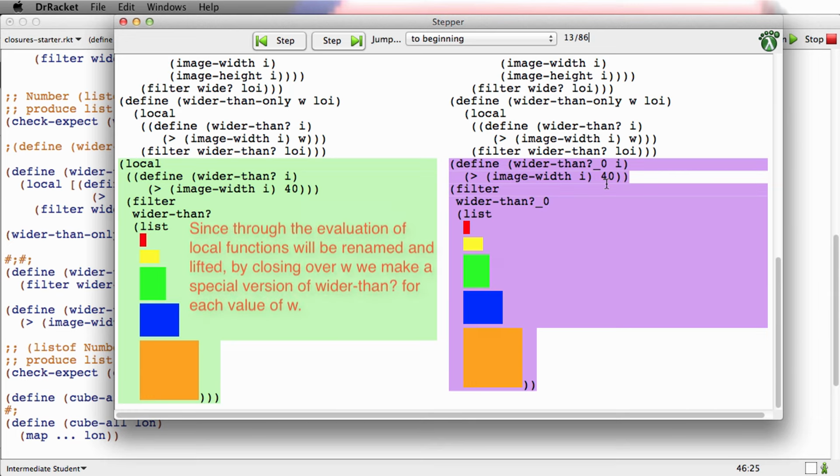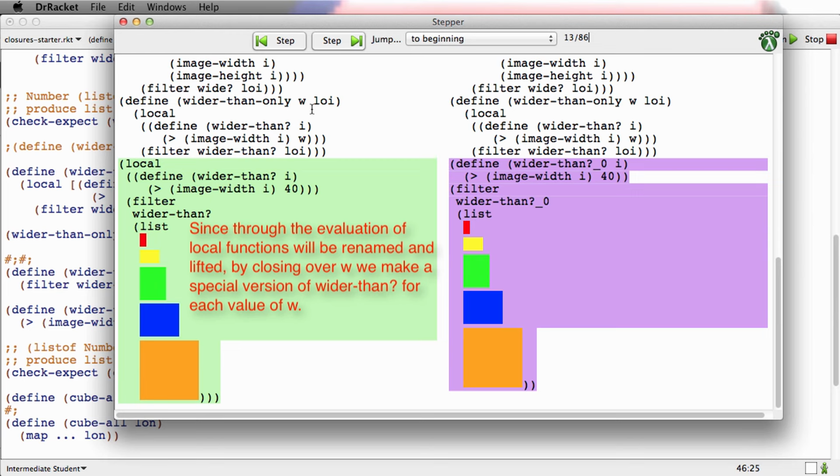What's happened is the combination of having a function definition inside another function where the inner function's body refers to a parameter of the outer function. That's this closure pattern. The combination of doing that and the rules for function calling with local make kind of a function factory.